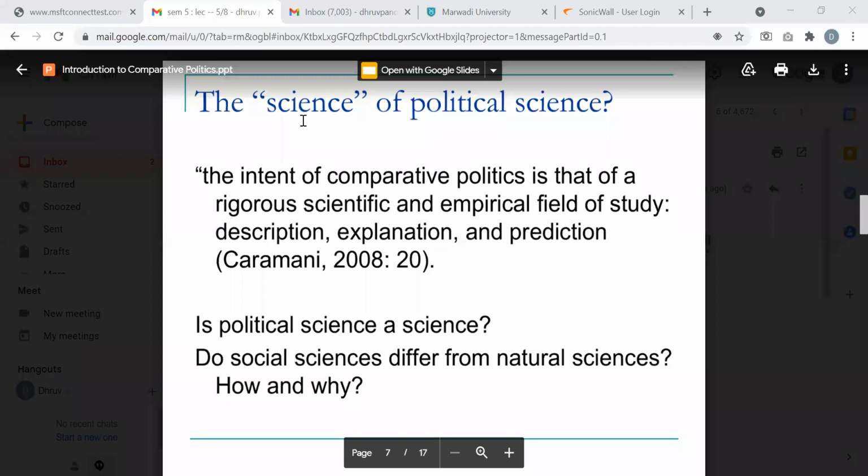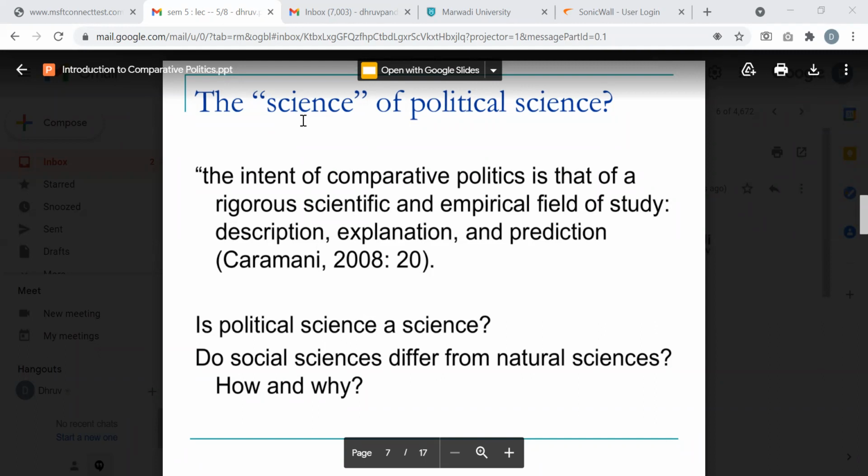So this is one of the ways of defining what science does, as it says here. The intent of comparative politics is that of a rigorous, scientific and empirical field of study. Empirical is based on observation of data, data analysis, facts. There are facts and data in front of you and you are analyzing them.